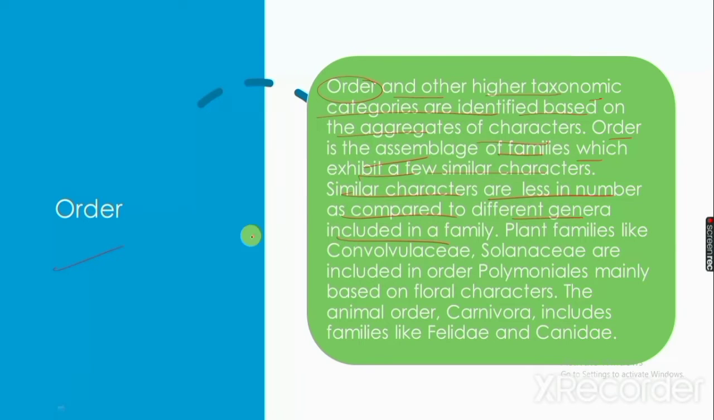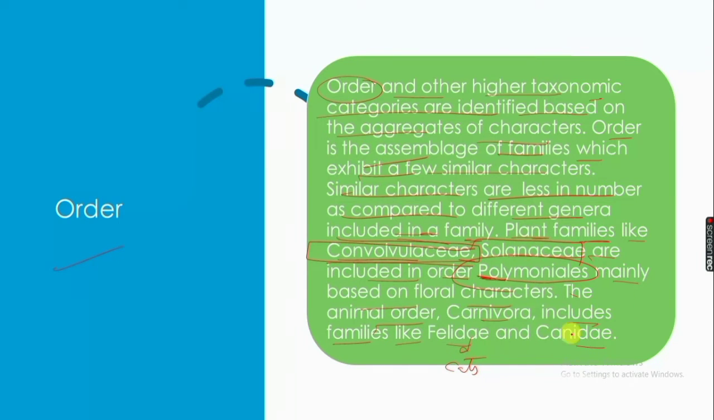Plant families like Convolvulaceae and Solanaceae are included in the order Polemoniales. We include these groups, Convolvulaceae and Solanaceae, in the order Polemoniales, mainly based on the floral characters they have. The animal order Carnivora includes families like Felidae and Canidae. Felidae is for cats and Canidae is for dogs. Cat and dog families, that is Felidae and Canidae, are included in the order known as Carnivora.